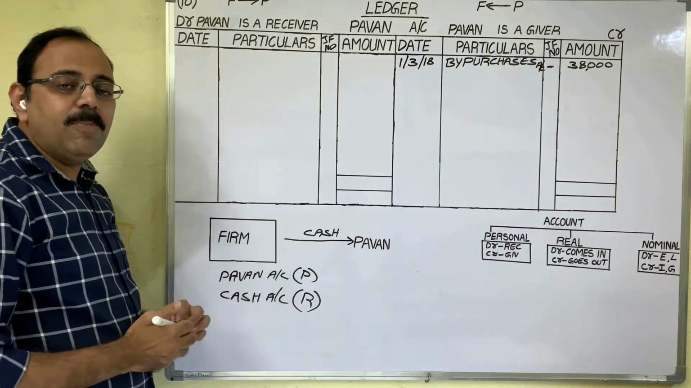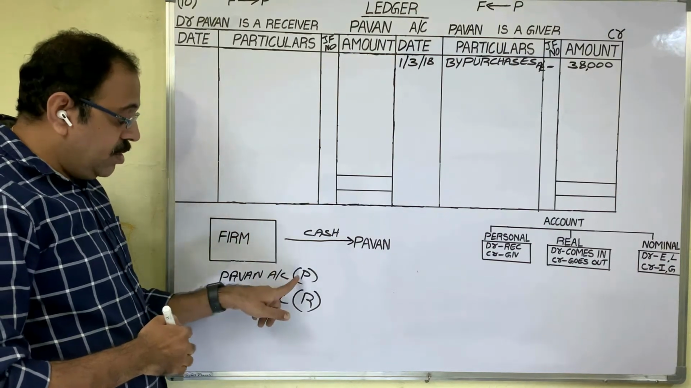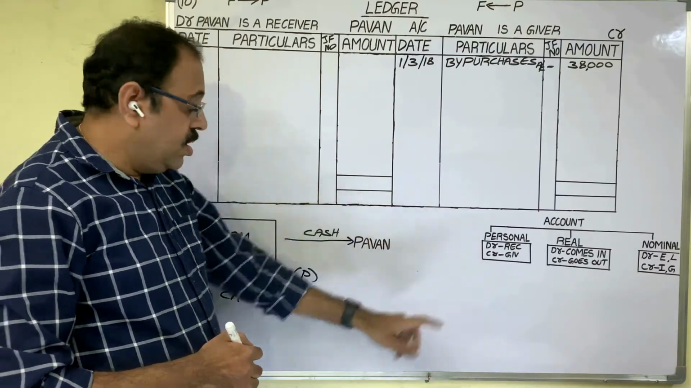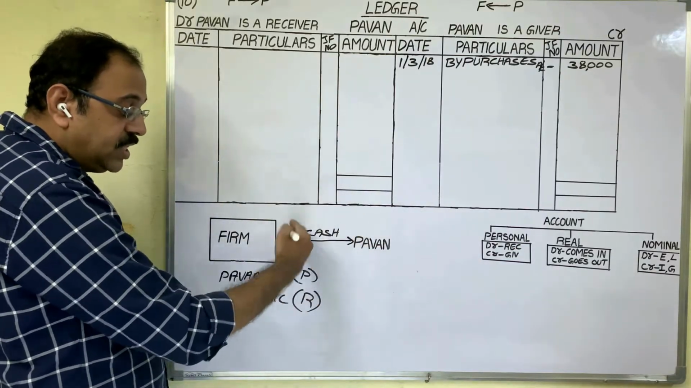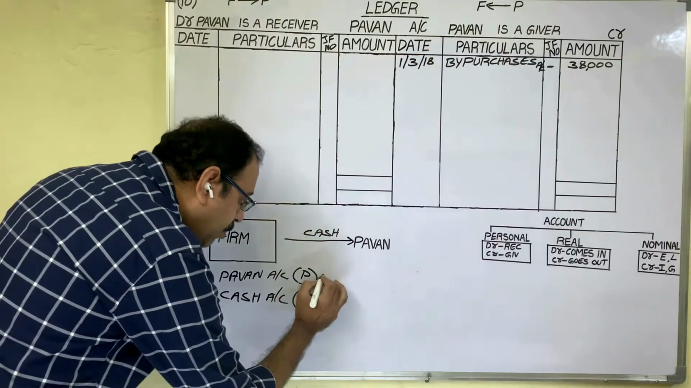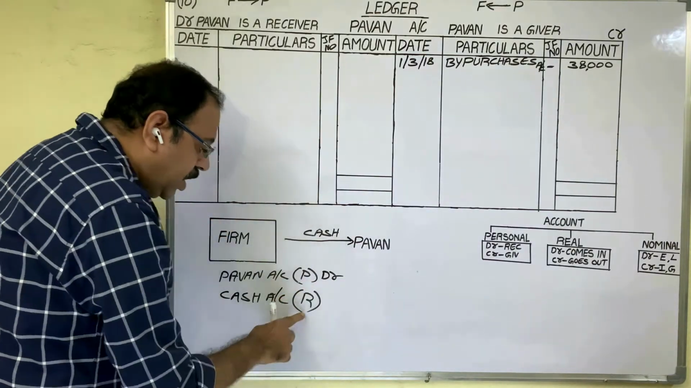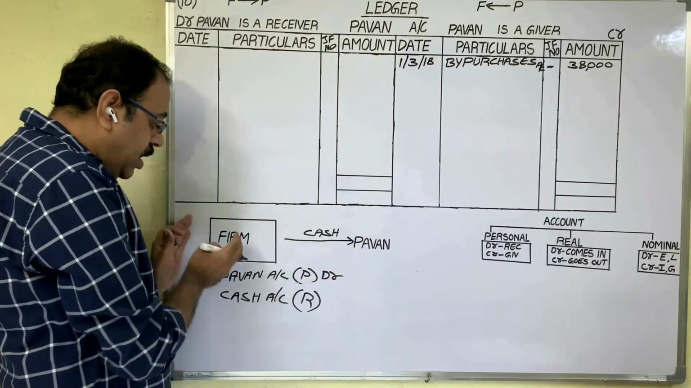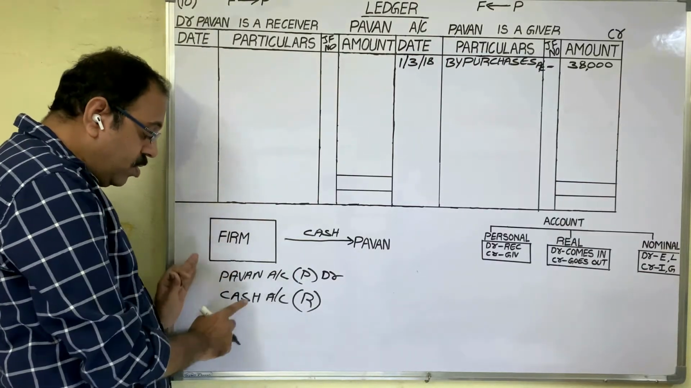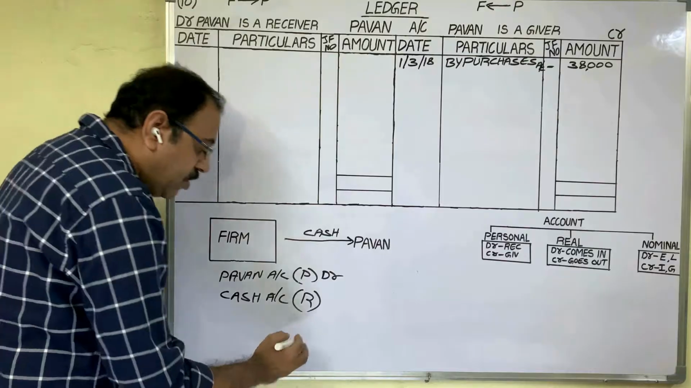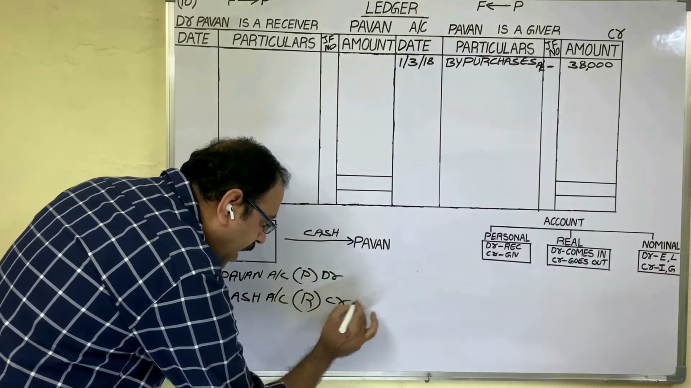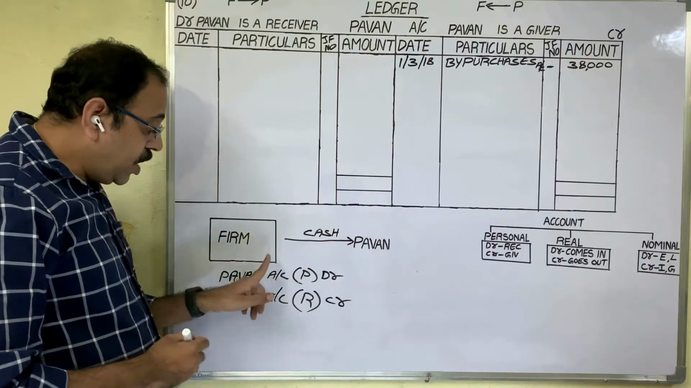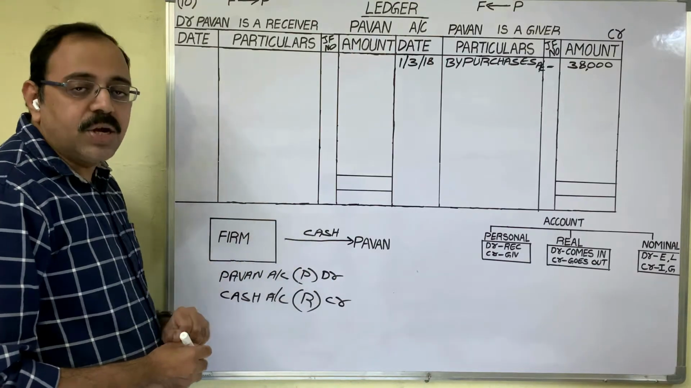Then last step, apply the double entry principles. Personal account rule, debit the receiver, credit the giver. Pawan is a receiver, he is receiving cash. We should debit Pawan. Real account rule, debit what comes in, credit what goes out. Analyze from firm's point of view, cash is going. Therefore, we should credit cash account. Then final entry is Pawan account debtor to cash account.